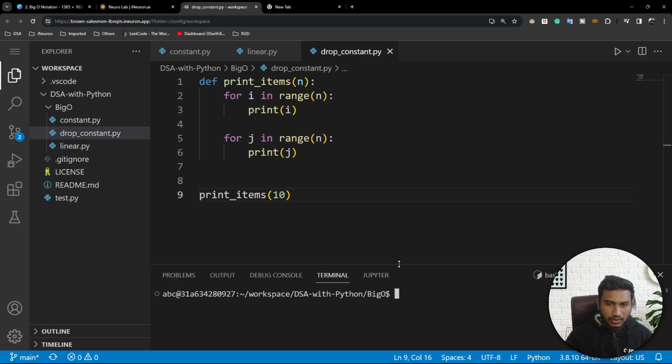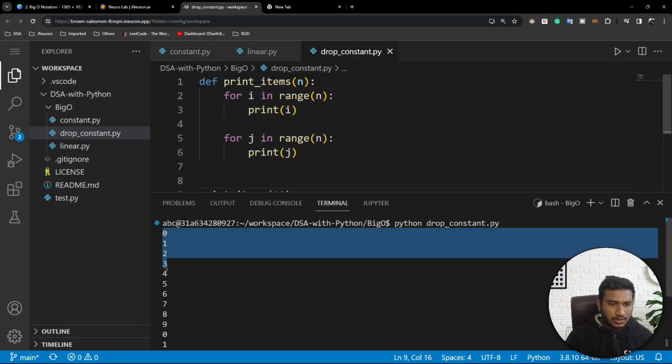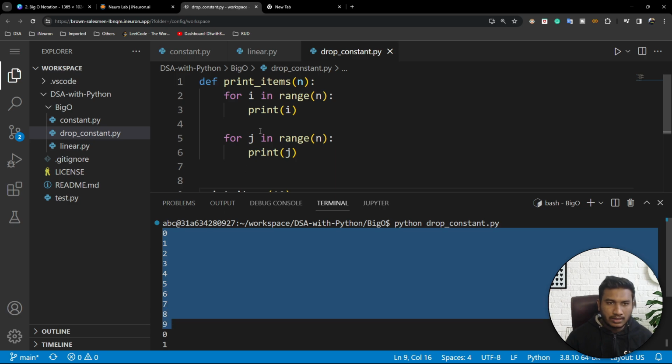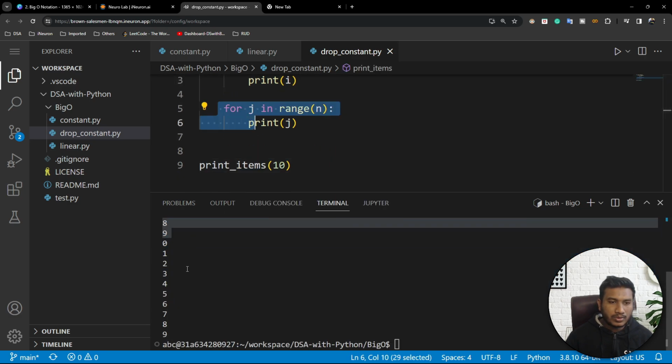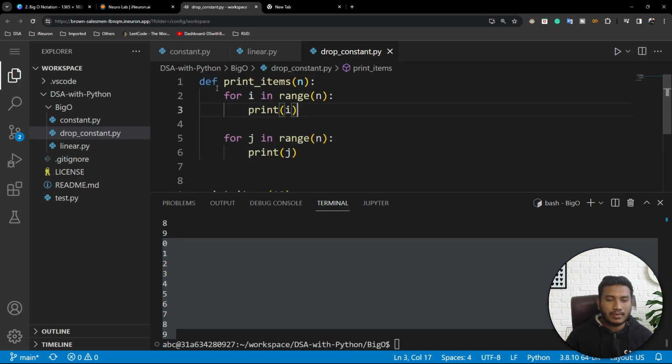Now let me execute this code: python drop_constant. Now see what will happen. The first for loop is printing 0 to 9. Again this for loop is executing, and again it is printing 0 to 9. That means two for loops are running. The runtime of this first for loop is big O of n, order of n, and this for loop is also taking big O of n, order of n.